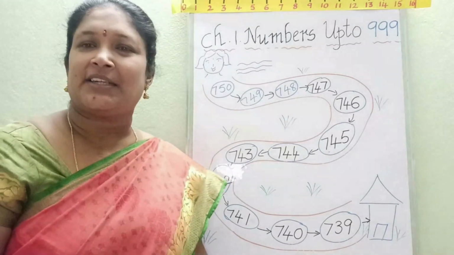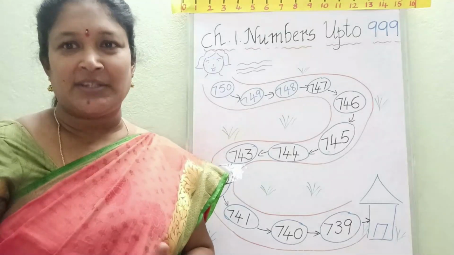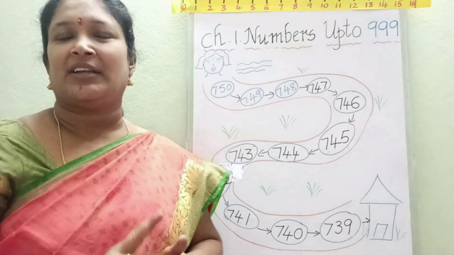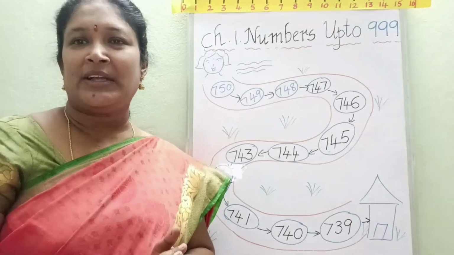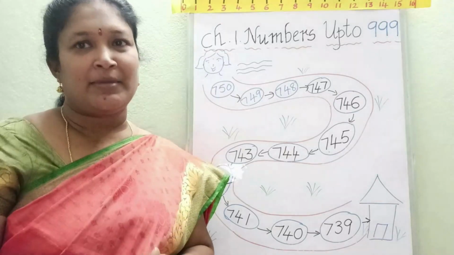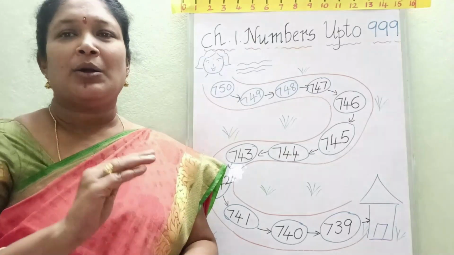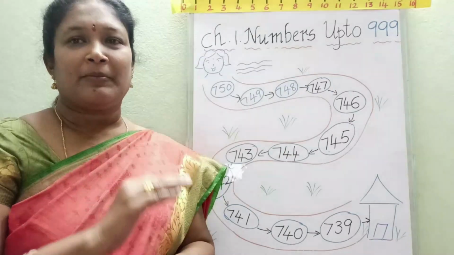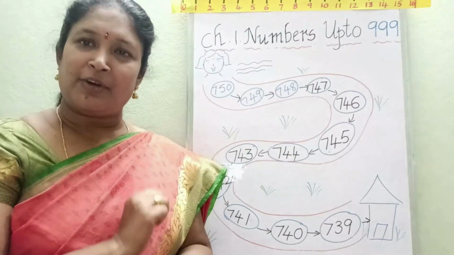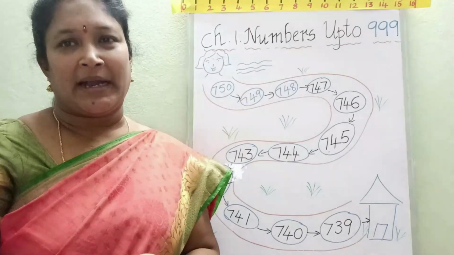So in this session you learned forward counting and backward counting. Forward counting means moving from one number to the next number. And what is backward counting? Moving from one number to the before number. That is called backward counting.